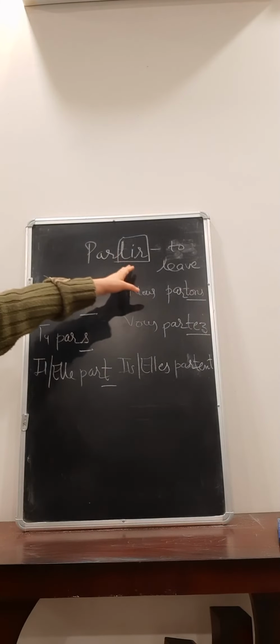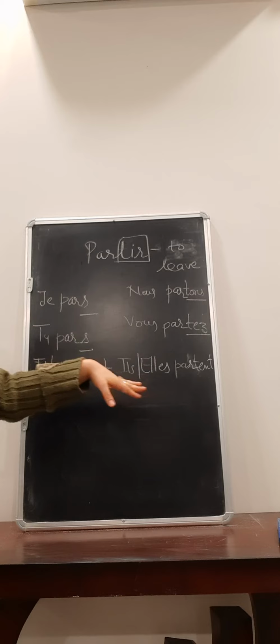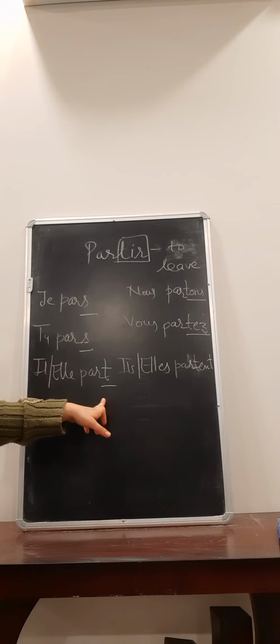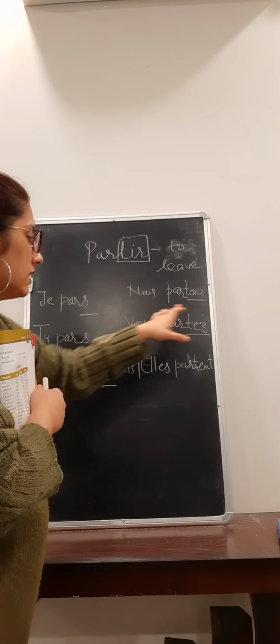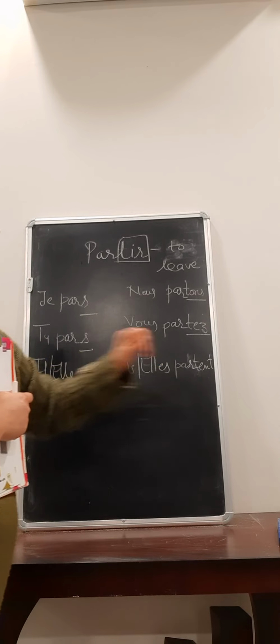First you are going to cut TIR. Then write the remaining part in front of all the subjects, then put suffixes like S with je, S with tu, T with il, TONS with nous, TEZ with vous, then ils plural will take TENT.